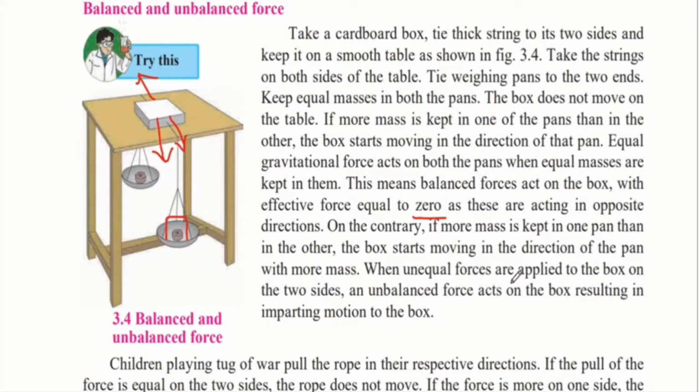When unequal forces are applied to the box on the two sides, an unbalanced force acts on the box, resulting in imparting motion to the box. That is what we have seen here, that when more mass was applied, more force acted on the box, and therefore the box moved in the direction where the mass was more.